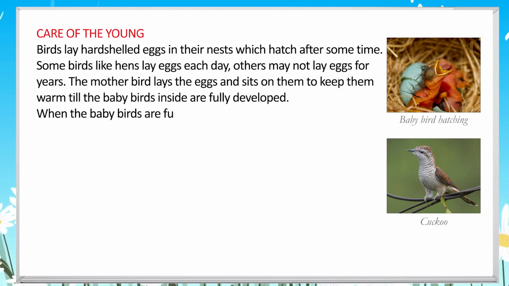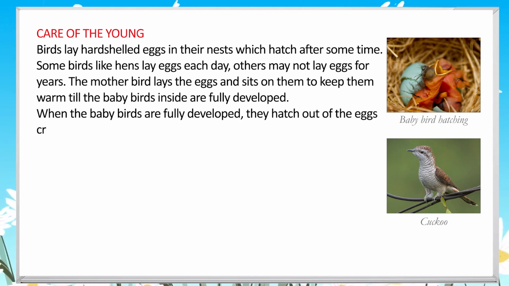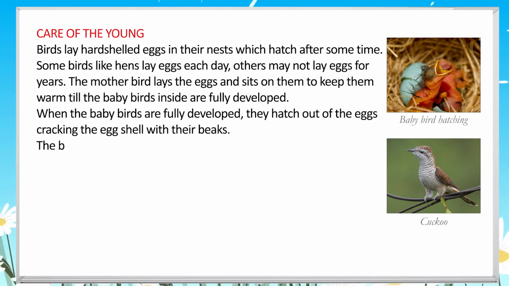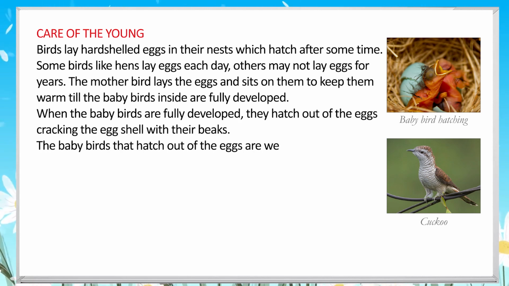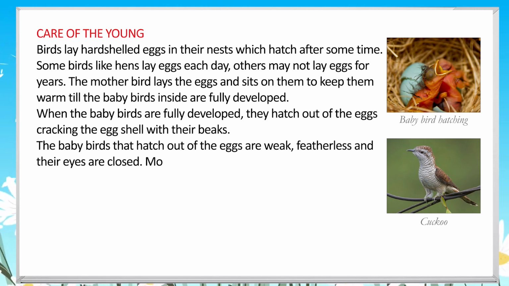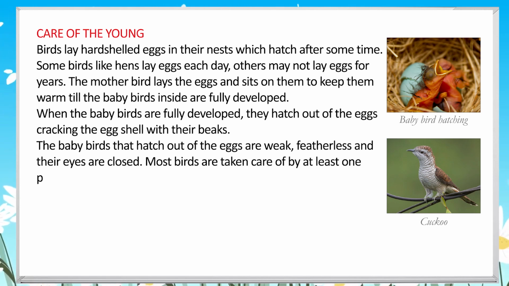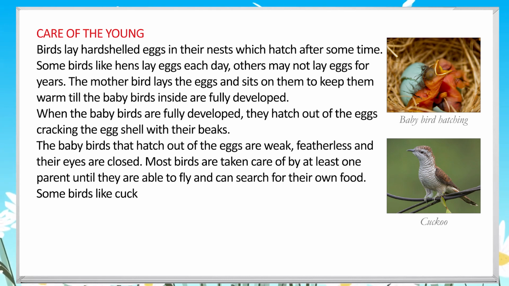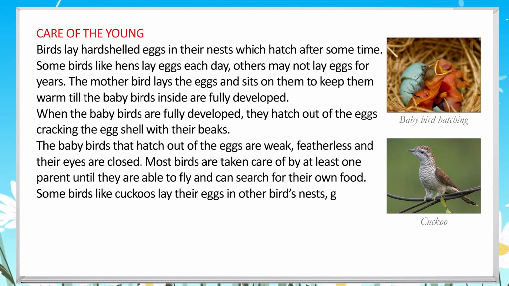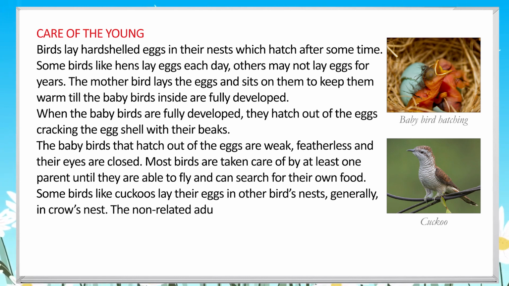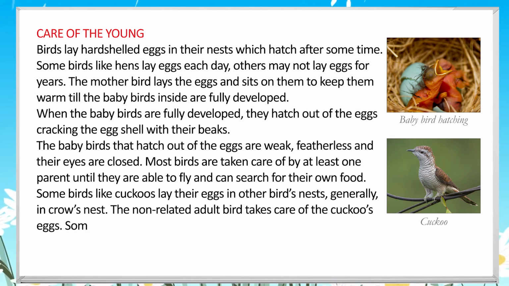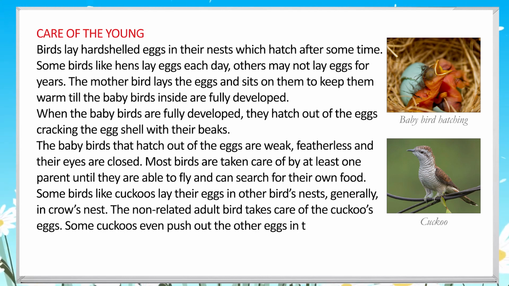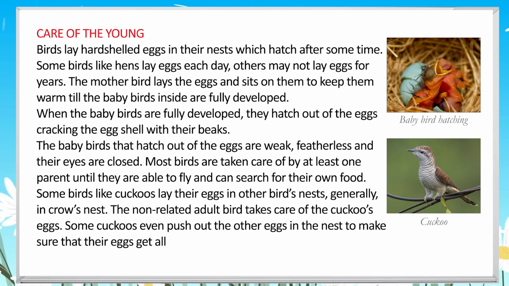The mother bird lays the eggs and sits on them to keep them warm till the baby birds inside are fully developed. When the baby birds are fully developed, they hatch out of the eggs cracking the eggshell with their beaks. The baby birds that hatch out of the eggs are weak, featherless and their eyes are closed. Most birds are taken care of by at least one parent until they are able to fly and can search for their own food.